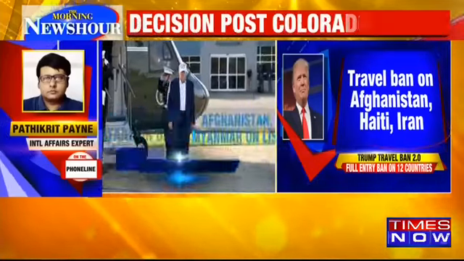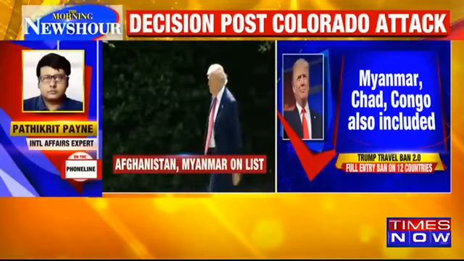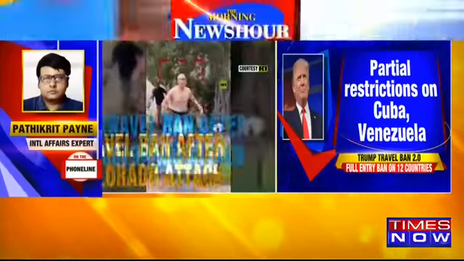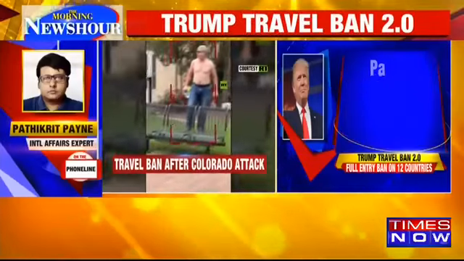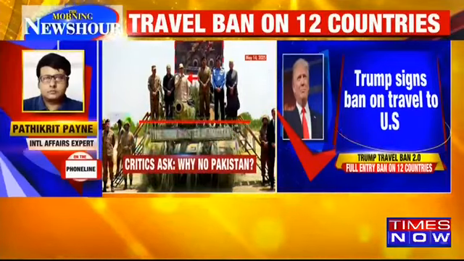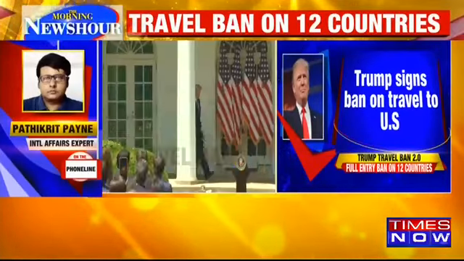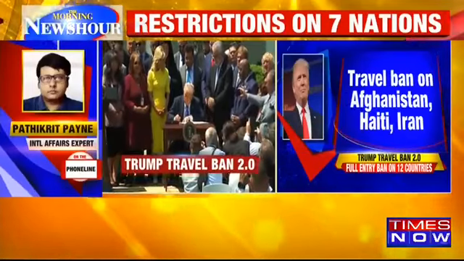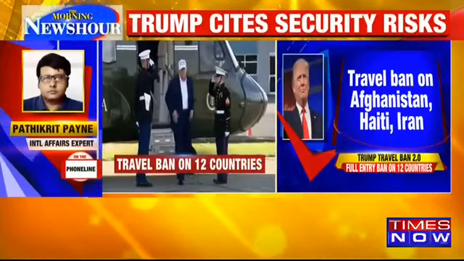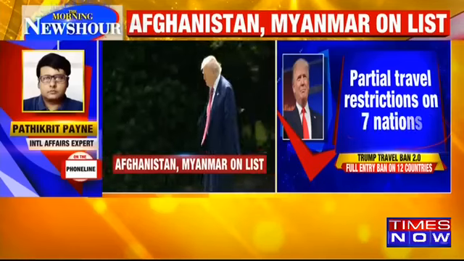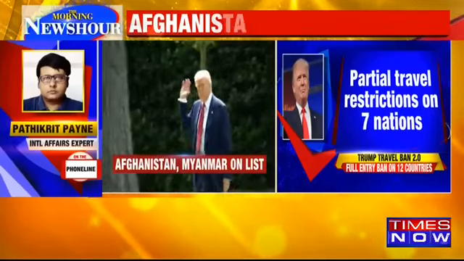But the issue is this: what is America? Because on one hand, they actually shake hands with this person called Julani, who is now the president of Syria. And only a few years back, he had a $10 million bounty on him because he was one of the top men of ISIS in that region. And today, Trump has no qualms shaking hands with him and taking photographs. So I think the whole issue of fighting terrorism, if countries like India, countries like Israel genuinely fight terrorism, what the United States does is something questionable. Absolutely. And it has always been like that.